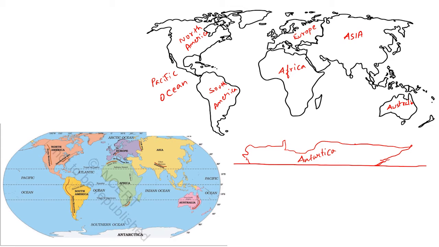So here also you can write Pacific Ocean. Both sides the Pacific Ocean will cover, since this ocean is circular in shape.